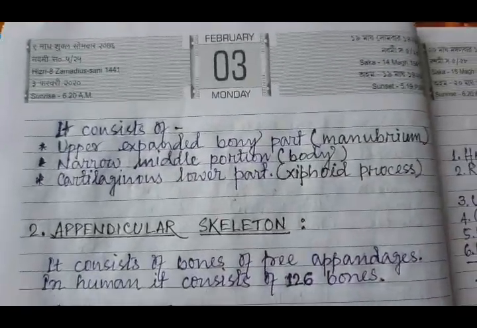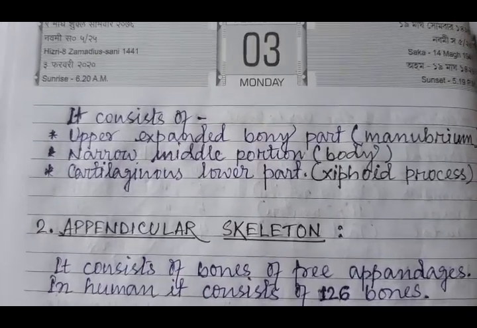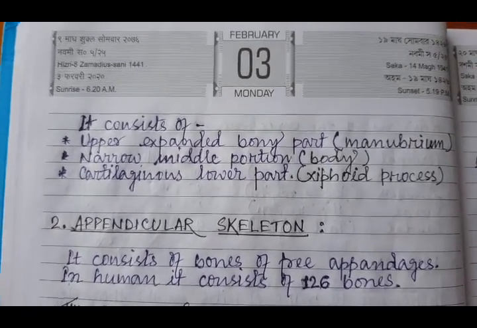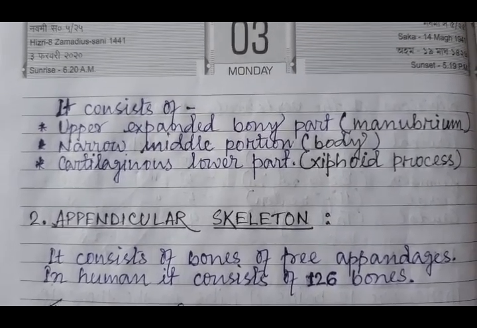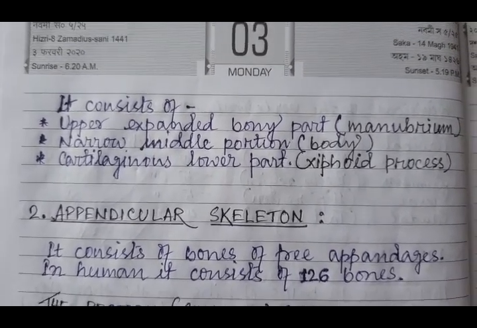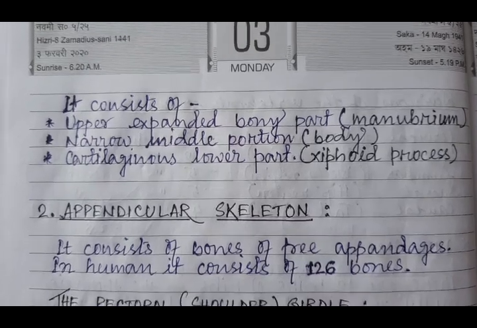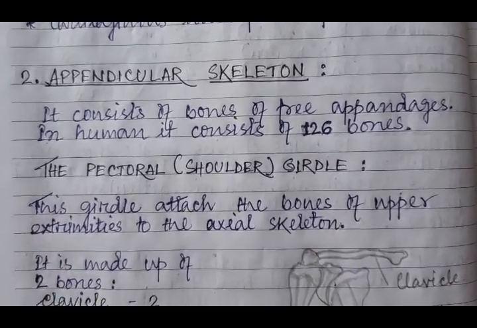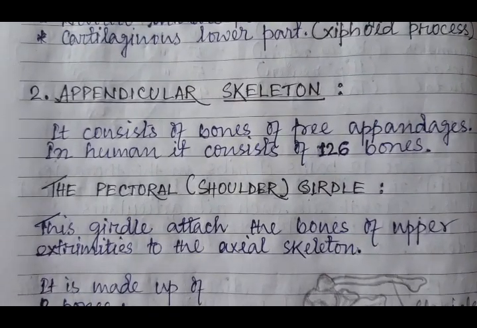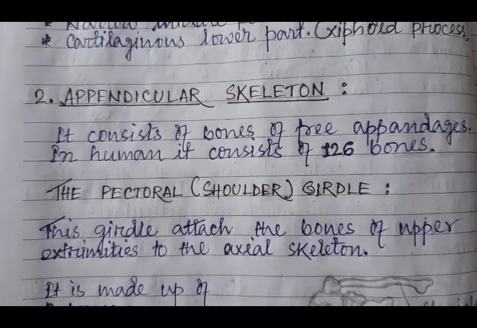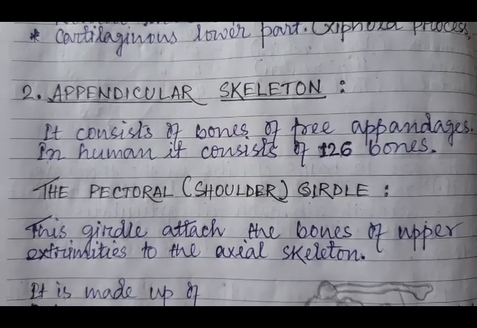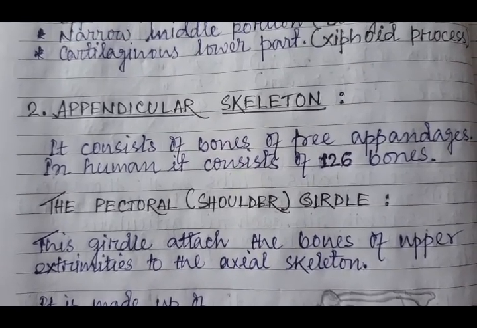It consists of the upper expanded bony part known as manubrium, narrow middle portion called the body, and a cartilaginous lower part known as xiphoid process. Then we will begin with appendicular skeleton. It consists of the bones of free appendages. In human, it consists of 126 bones.